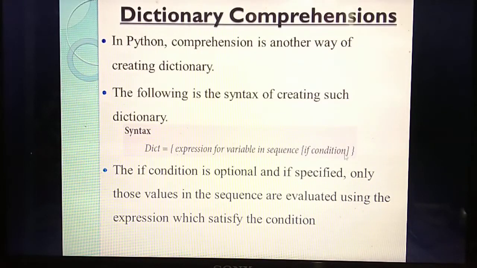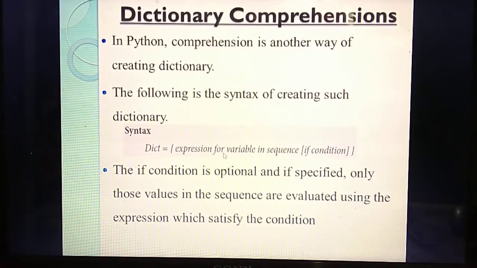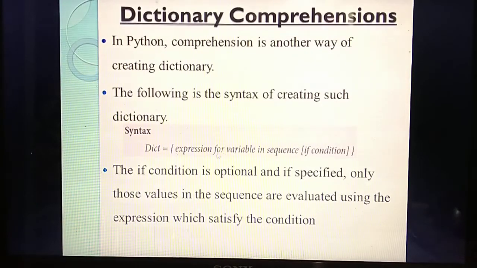Then you can give an if condition. That's optional. If it is specified, it will be evaluated after calculating the sequence of the expression. After that it will evaluate whether the condition is satisfied or not. What's the meaning of if condition? It will check whether the given condition is true or false. Likewise, you give some expression, it will evaluate the expression, and after that it will check whether the condition is true or false. That is optional. So it is not compulsory to give an if condition.